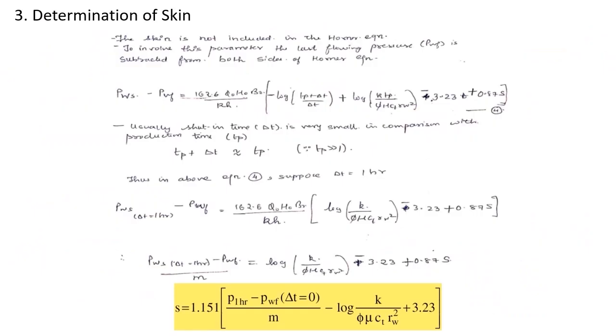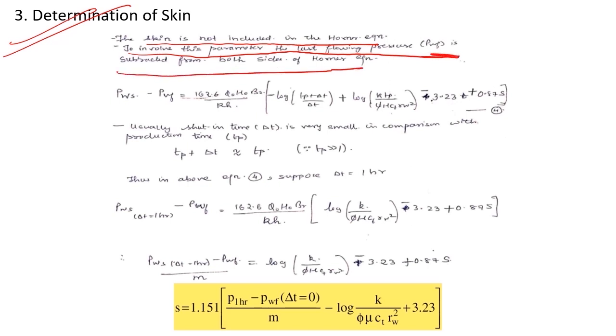Now coming to determination of the skin, let's look at the derivation. The skin is not included in the Horner's equation. To involve this parameter, the last flowing pressure, that is Pwf, is subtracted from both sides of the Horner equation. On doing that, this would be my expression.